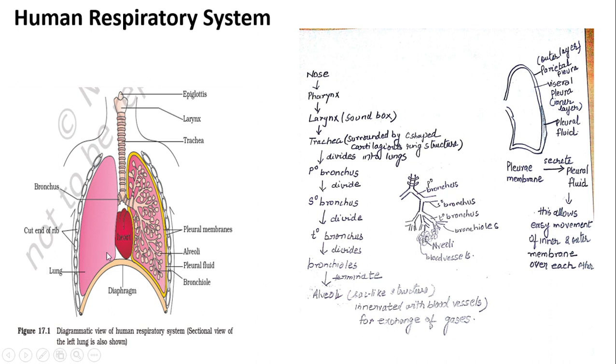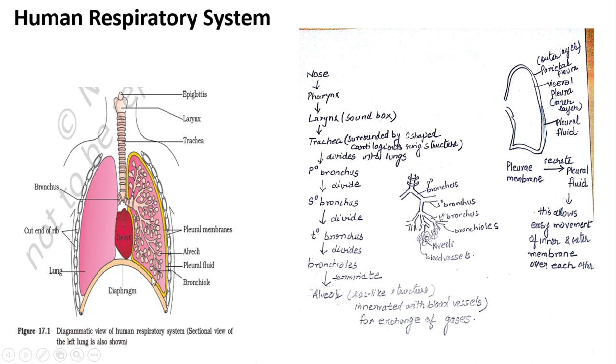These lungs are basically present in the thorax region. If we start from the head, the body is divided into head, then thorax, then abdomen. So these lungs are present in the thoracic region, and are surrounded by the vertebral column at the back, that is on the dorsal side, and from the sides the ribs come and join in front to a bone-like structure called the sternum, and at the base of the chest there is a muscular organ called the diaphragm.